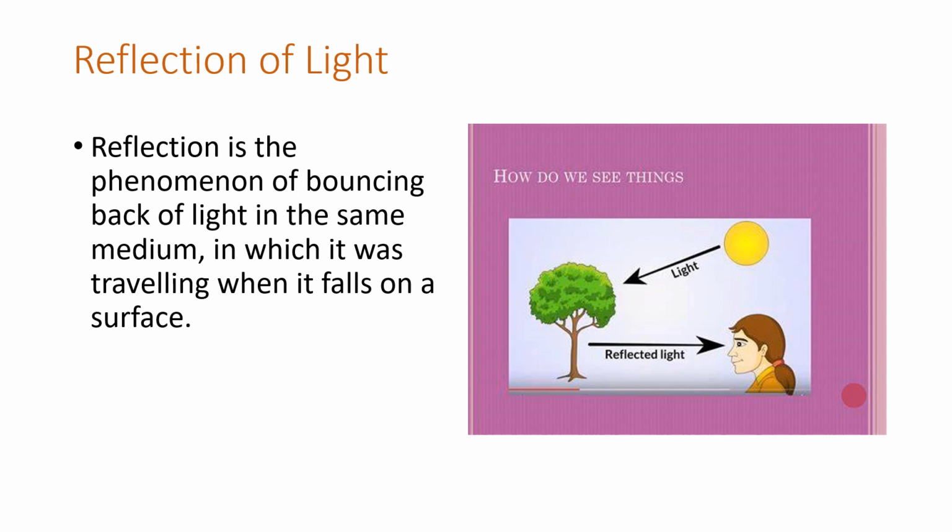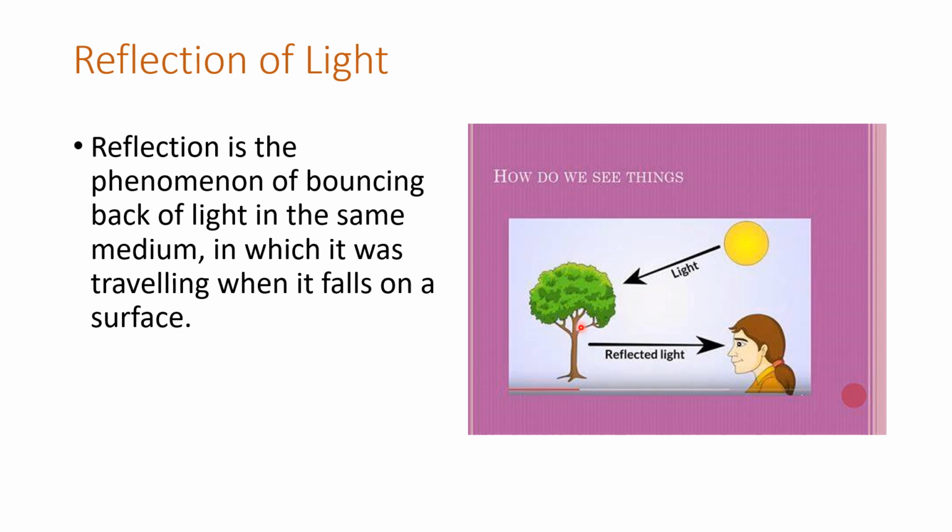If you observe here, the sun is emitting light rays, and those light rays fall on a tree, and then those rays reflect back to our eyes. In our eyes we get that picture and our brain will recognize it. This is the whole process of reflection of light. Then only we realize what that object is, and we are able to identify those things.